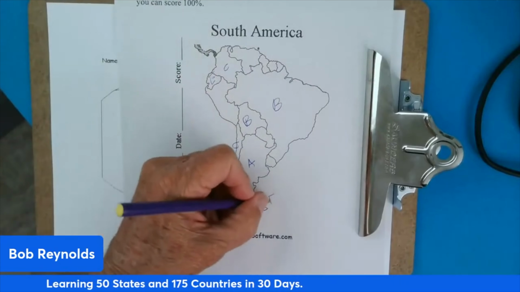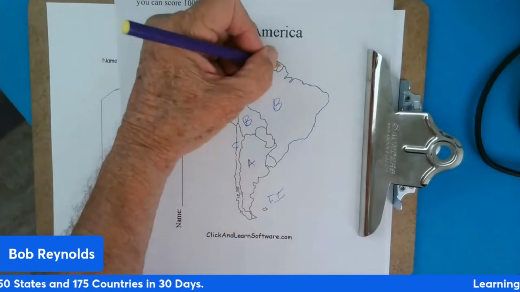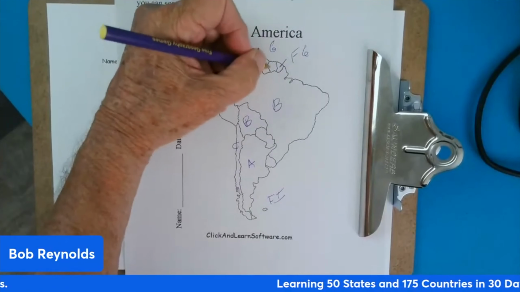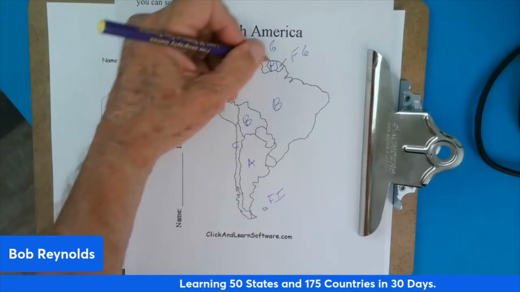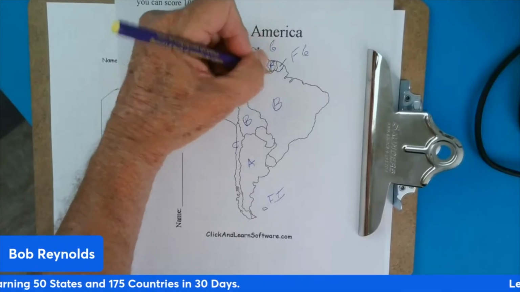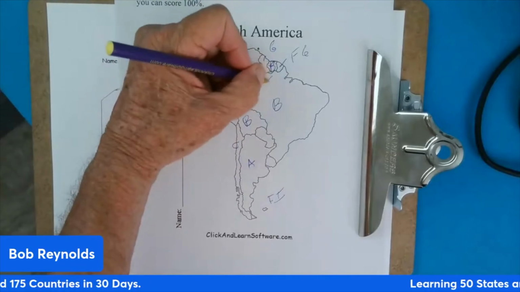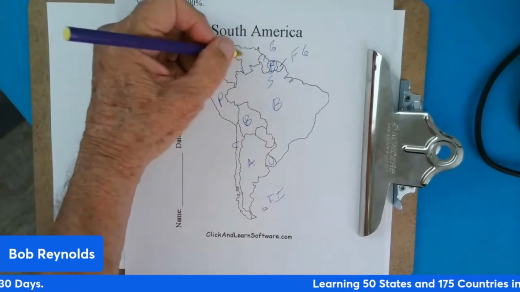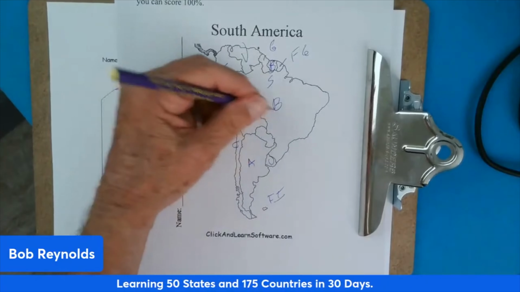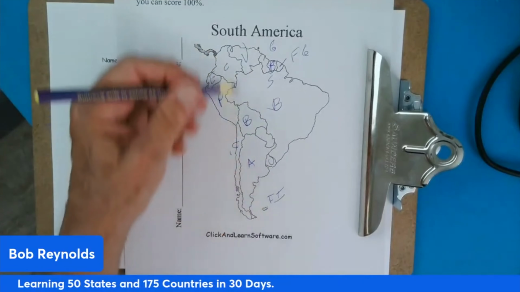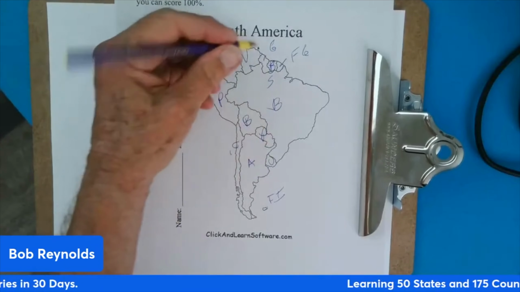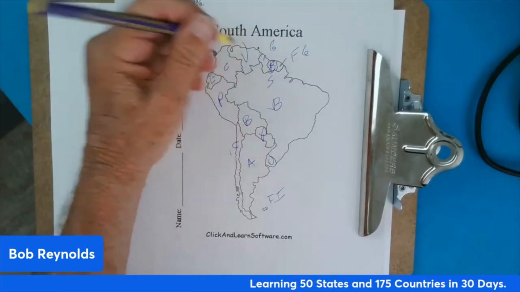Ecuador, Falkland Islands, French Guiana, Guyana, Paraguay, Peru, Suriname, Uruguay, and Venezuela. Let's do that again. Argentina, Bolivia, Brazil, Chile, Colombia, Ecuador, Falkland Islands, French Guiana, Guyana, Paraguay, Peru, Suriname, Uruguay, and Venezuela.